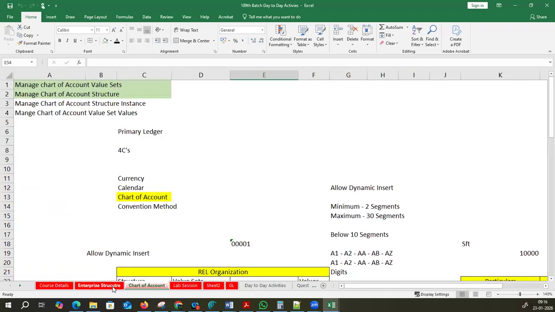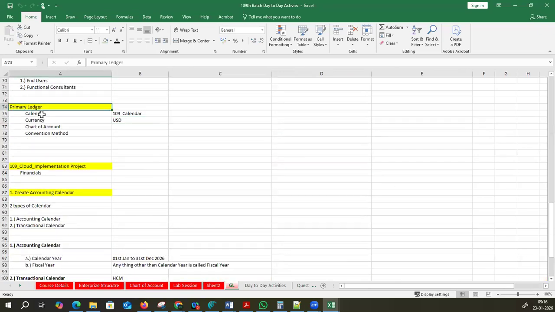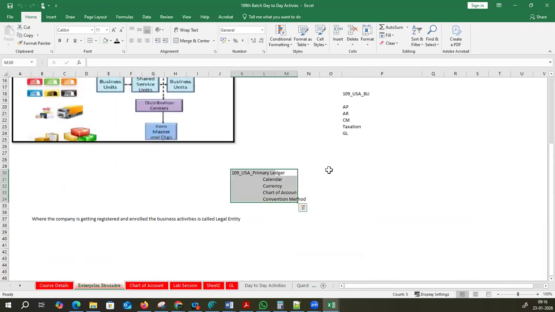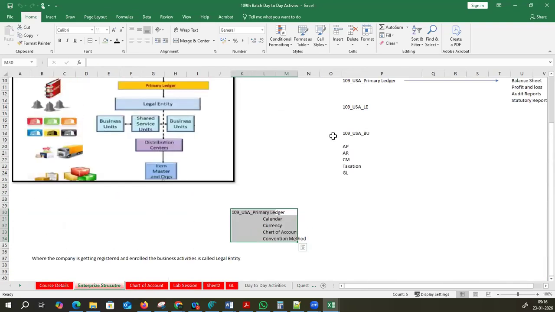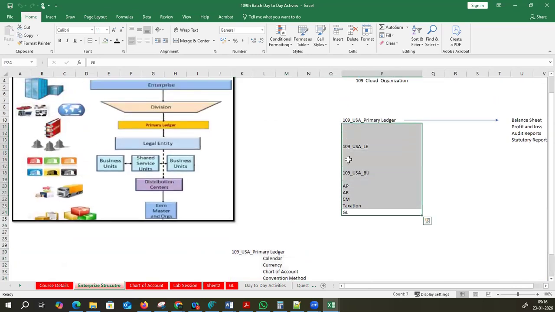For example, as per the process, what are the prerequisites for the primary ledger? We require them one by one. We are creating them one by one, and attaching them to the primary ledger and to the project. All these things will go one after another. We will tag it, link it. We are going to link everything. The arrows and everything will be shown to you, don't worry. From the business unit level onwards, business units, legal entity, primary ledger, enterprise structure, all this linking will be shown to you.